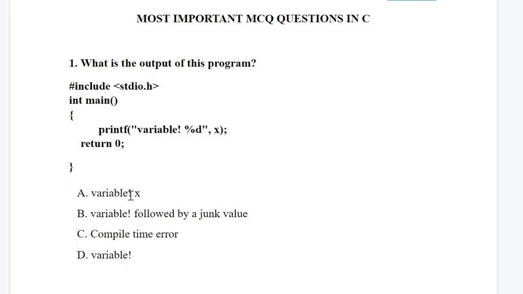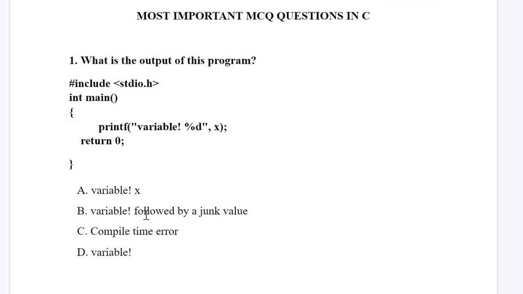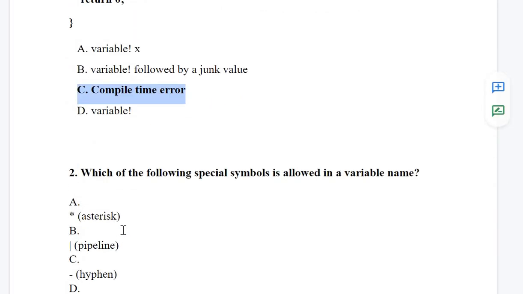So let's see the options. "variable! x", no, x will not be printed here because it is not in double quotes. Next is "variable!" followed by a junk value, no, because this x is neither declared nor does it contain any value. Next is compile time error, and fourth is "variable!" again. Even the fourth one is incorrect, so compile time error is the correct answer.